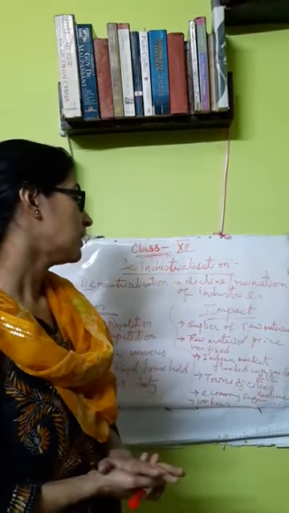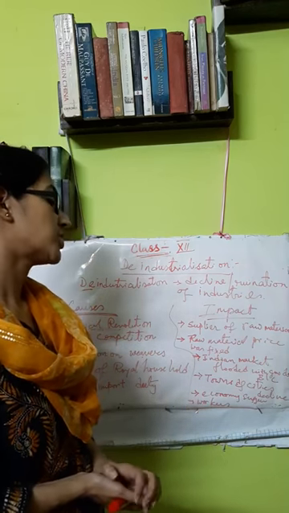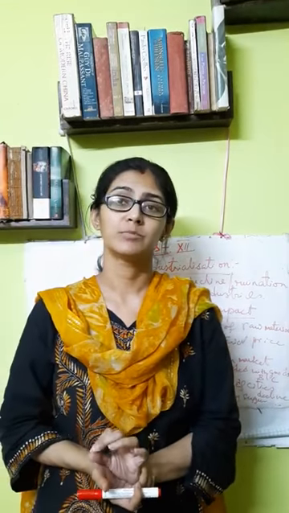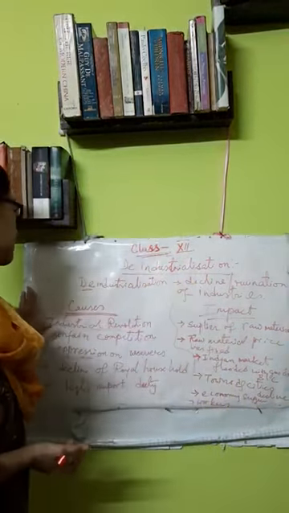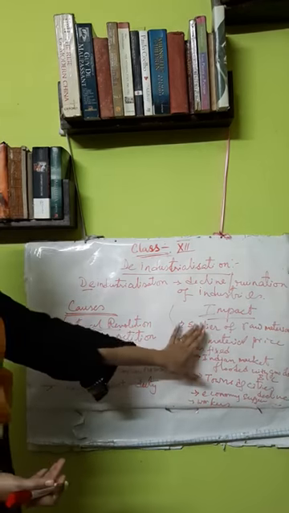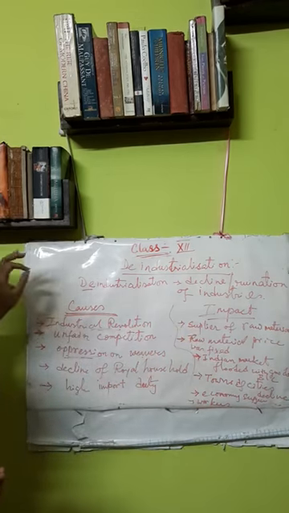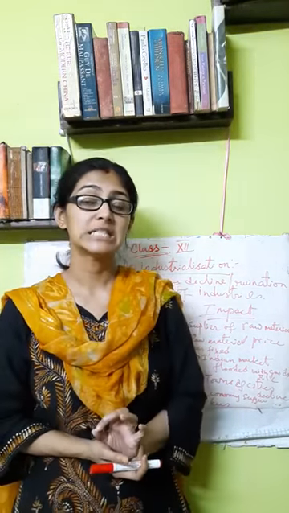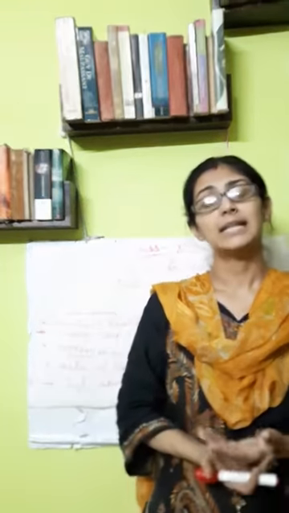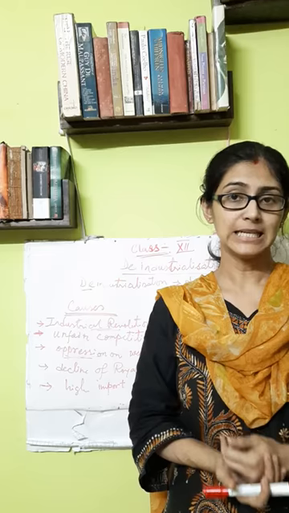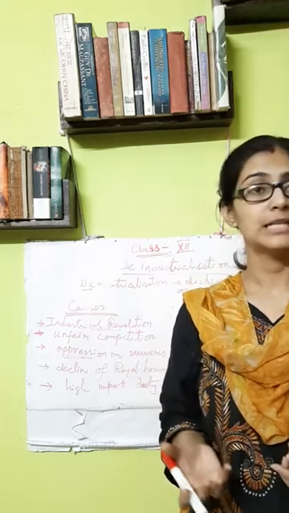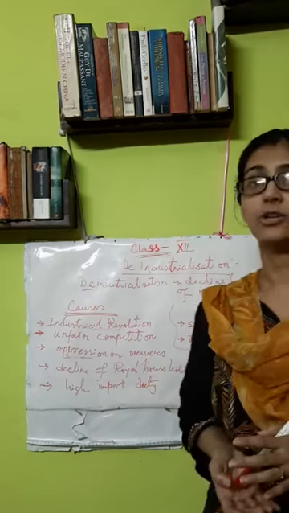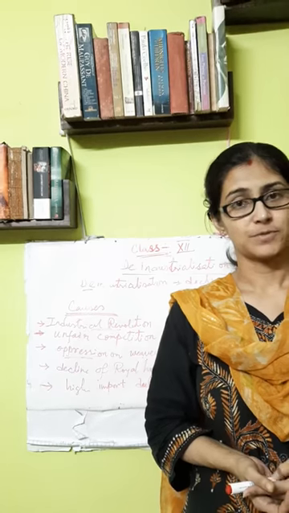So these were basically the impact of the deindustrialization or decline of Indian industry. Deindustrialization is a very important topic, and from it you should prepare the causes and the impact of deindustrialization. Obviously, whatever comes, you have to give a definition of deindustrialization. That is, deindustrialization means the decline of Indian industry, and it occurred after the Industrial Revolution in England, when England started capturing the Indian market. After this explanation, you have to mention the causes and the impact or result of the deindustrialization. Thank you.